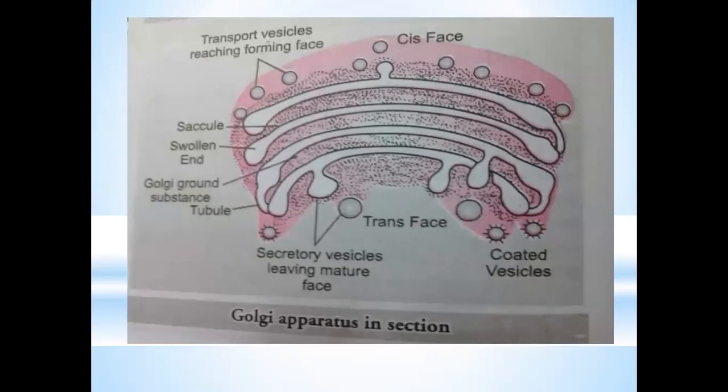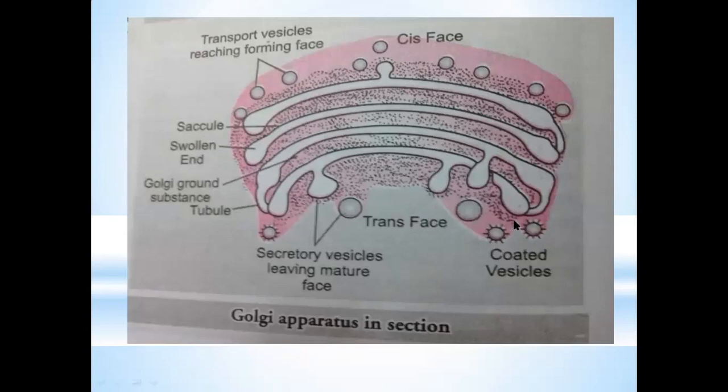Here we have another diagram that shows different parts of the Golgi apparatus in a section. Like we already discussed, one side is the cis face and the other side is the trans face. The trans face ships out the material, and the transport vesicles reach from the cis face of the Golgi bodies. So here we have the swollen end, then the saccule, and the Golgi ground substances. Then these are the tubules that we are studying.